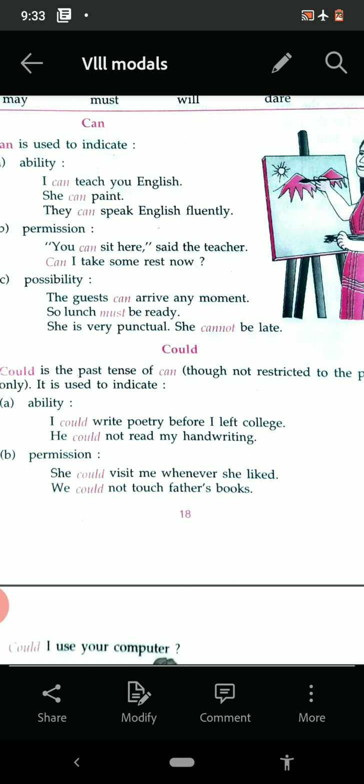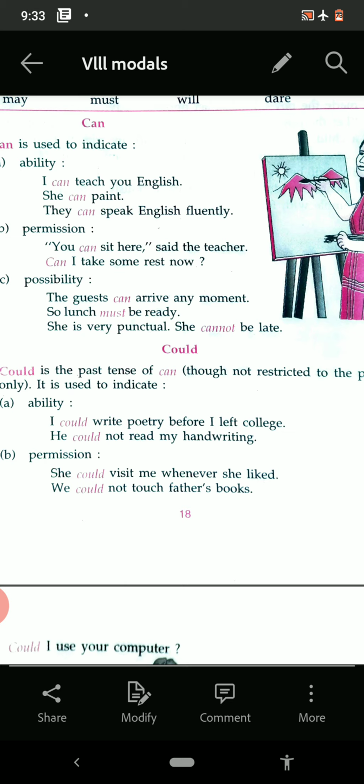Now come to the second one, that is could. Could is the past tense of can, though not restricted to the past time only. So what does it indicate? Number one, it also tells ability as it was in can. I could write poetry before I left college. He could not read my handwriting. So here could is used to express ability.